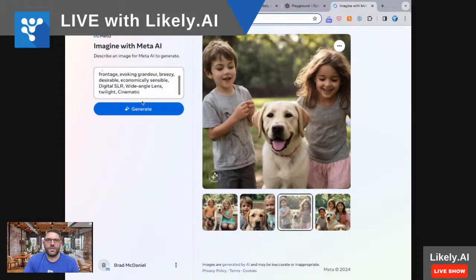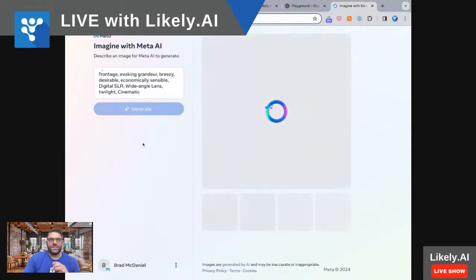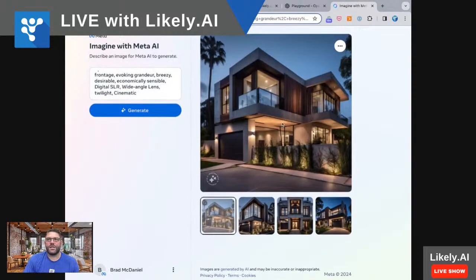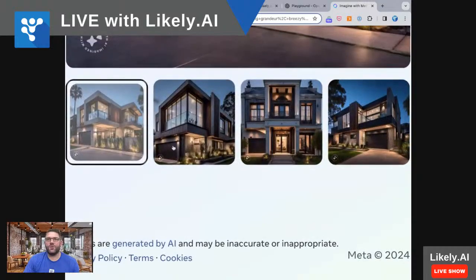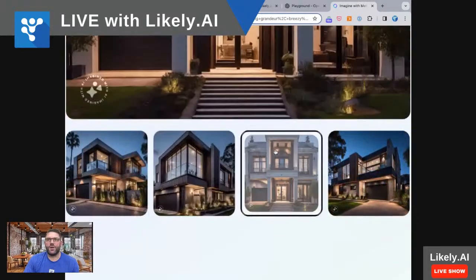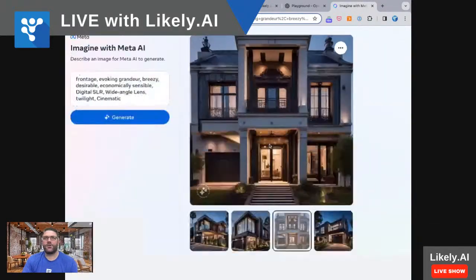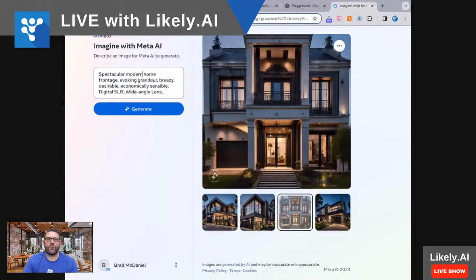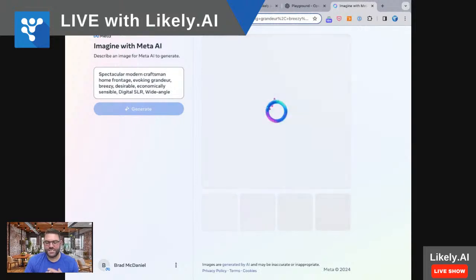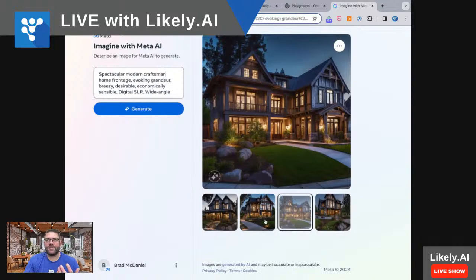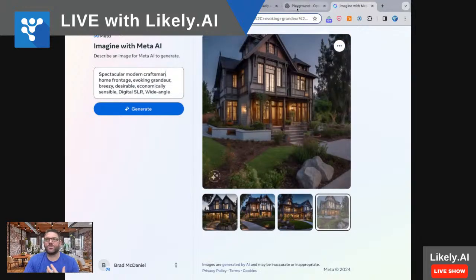Okay, let's see. So it's all comma separated. What it's going to do is create a spectacular modern home, with all of these great things, using this type of camera and lens and time of day, and boom, there you go. You get these really compelling images. Now, maybe you don't have modern homes in your area. Maybe you have more, I don't know, craftsman homes, right? Maybe a modern craftsman. It's that easy to continue to generate new images for whatever it is that you're looking to do. Something that's eye catching and stops you while you scroll.